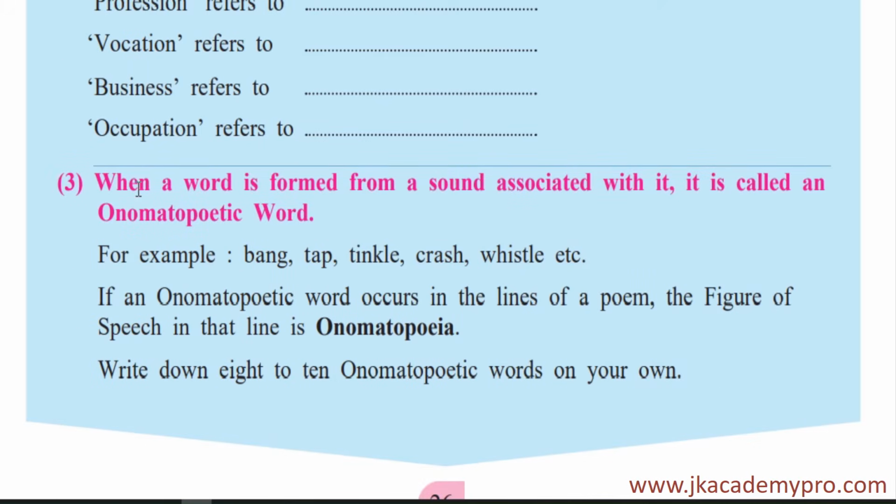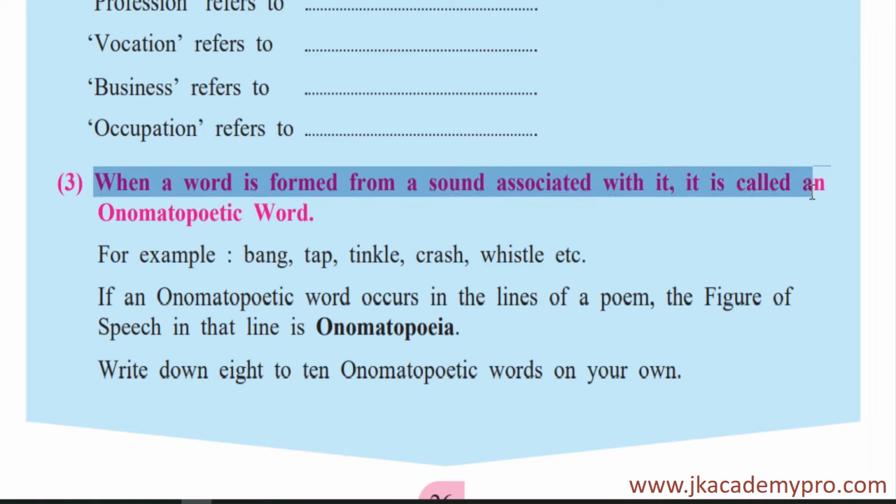Now, the third is the figure of speech that is given. When a word is formed from a sound associated with it, it is called an onomatopoetic word. Okay, so this is a word which is associated with sound. So as soon as you hear that word, you can picturize or imagine that sound. For example, bang. So when you hear the word bang, you can imagine that sound in your mind. Other words are tap, tinkle, crash, whistle, etc.